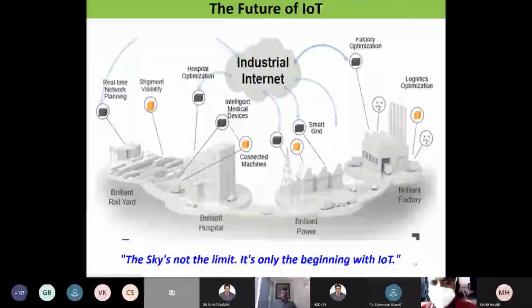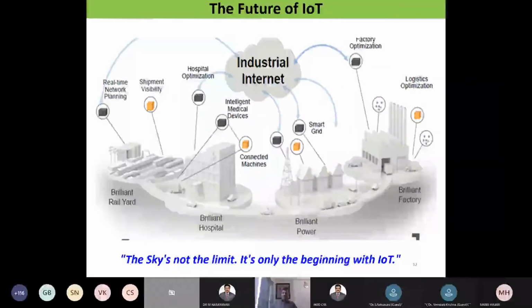The future of IoT. Let us look into this picture. You can see a brilliant rail, which has its own autonomous IoT, and a brilliant hospital also has its own autonomous system. Brilliant power also has its own autonomous system, and a brilliant factory has its own. Everyone has their own autonomous system, and all these autonomous systems I can interconnect through IoT. That is the industrial internet process.